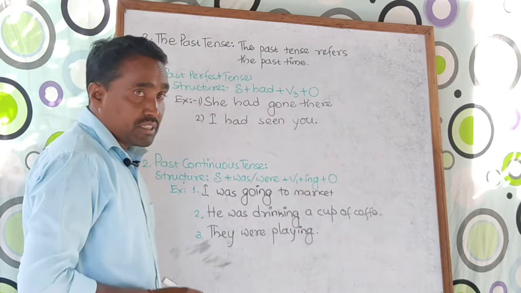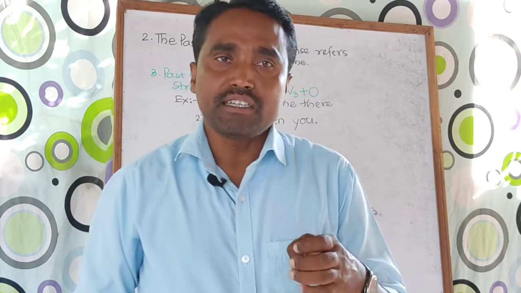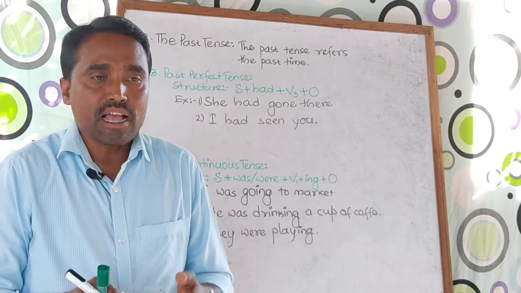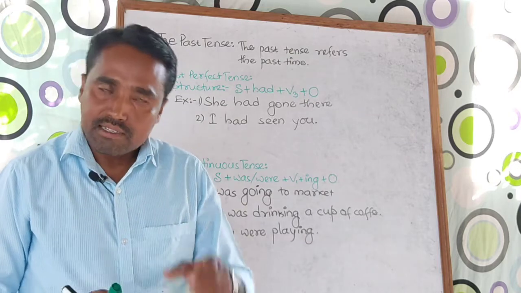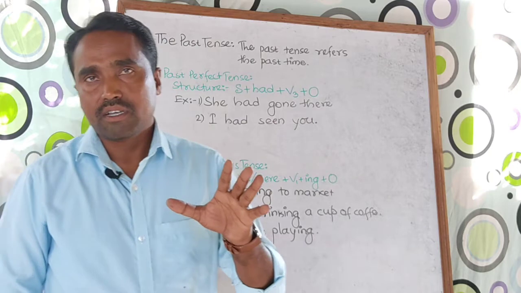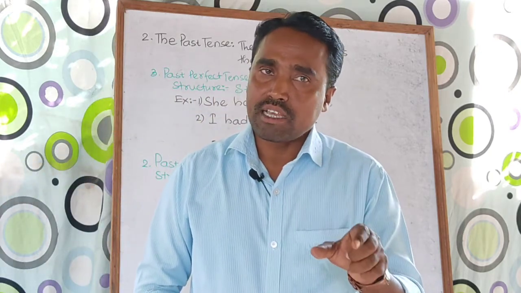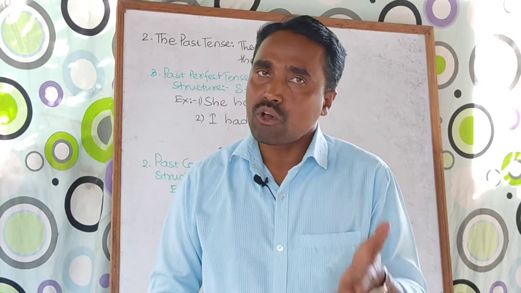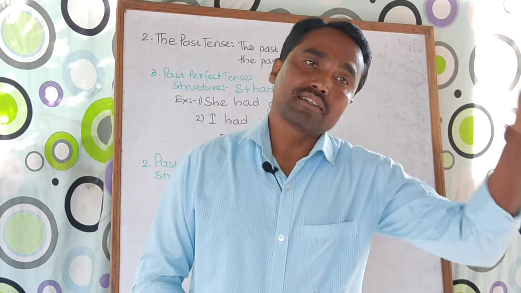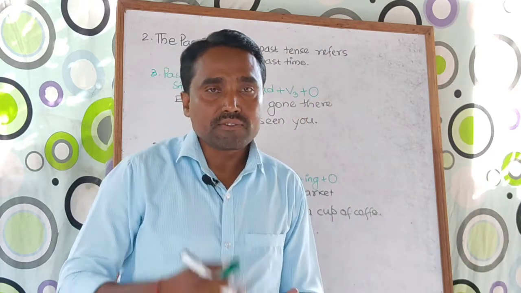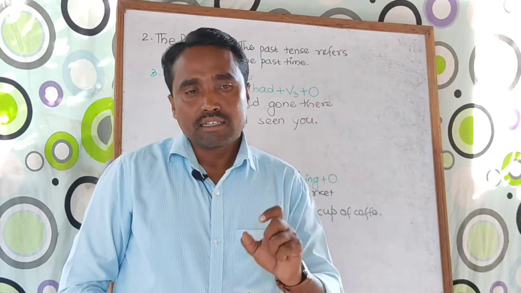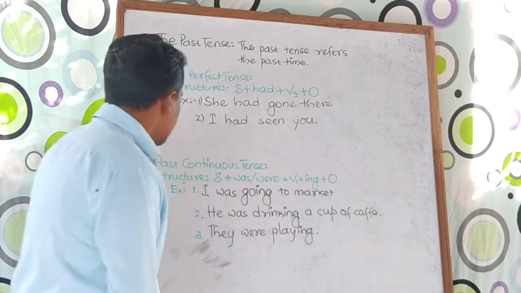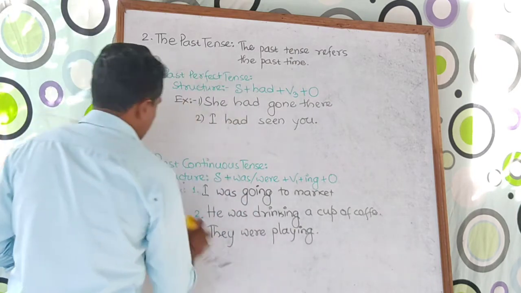But if we go very deeply into the past perfect tense, what happens in past perfect tense? At a time two actions happen. It's a little bit complicated example. As I told, these tenses are only for the beginners, so that's why we are not going so deeply. In some other videos for the advanced learners, we will discuss the depth of the perfect tense, especially past perfect tense. So let's see past perfect continuous tense.